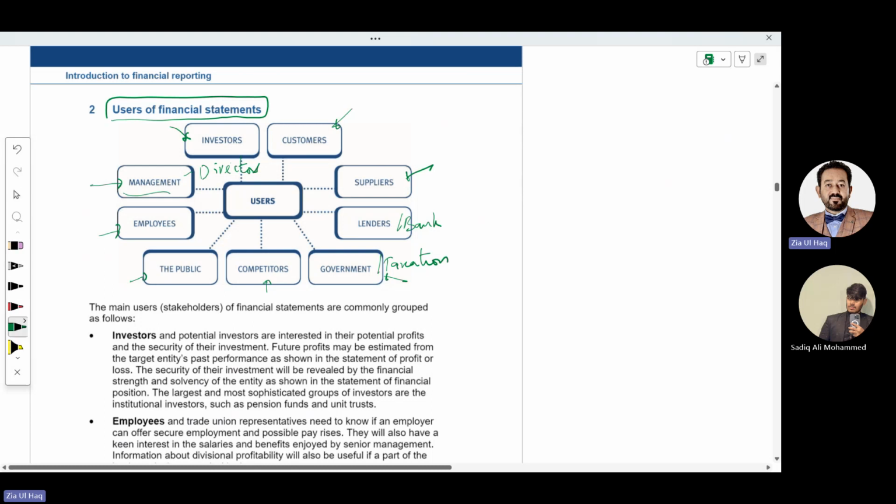Mainly management, directors for future planning; investors to look at profit for deciding investment decisions; customers to see whether they can maintain a long-term relation; employees, whether they can have a long-term relation with the company, meaning their job is secure or not; general public from an economic point of view, especially the big companies; competitors to compare performance with your business; government for taxation purposes; banks for lending decision purposes; suppliers, whether the business will be able to pay the amount on time or not. So these are the users of financial statements.